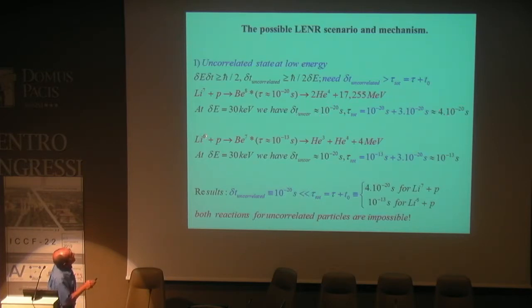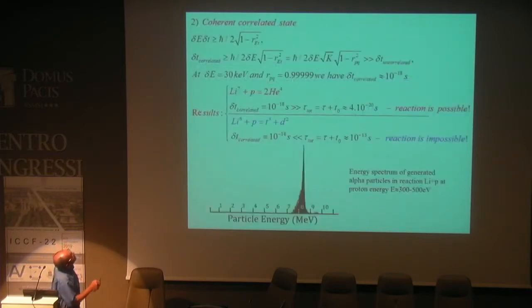Let's consider a different reaction, Li-7 plus proton giving beryllium-7. The same situation: the duration of fluctuation is the same, and the duration relation is 10 to the power minus 30. You can see it is very different. So in any case, for such an isotope or another, the duration of existence of a given fluctuation energy is much smaller than the necessary limit that depends on the total duration of the cycle of reaction, transparency and decay. Okay, let's consider correlated states.